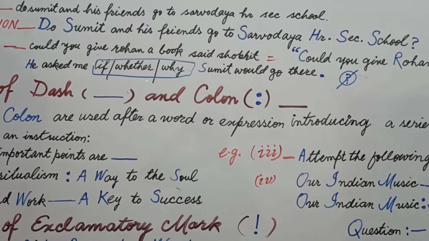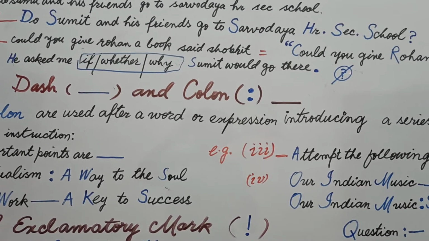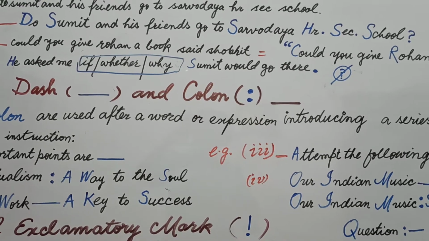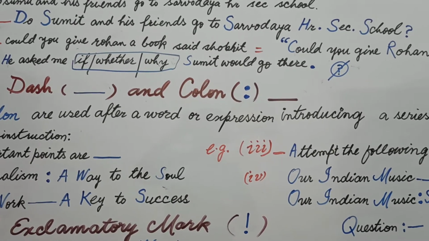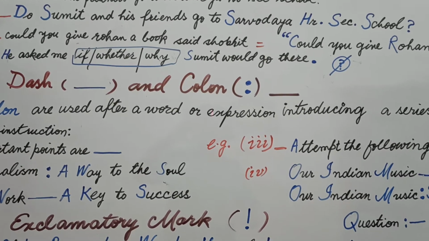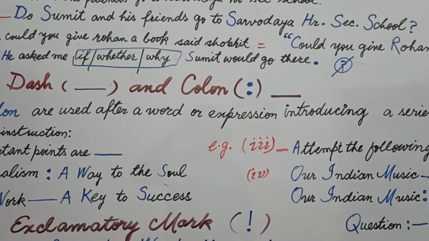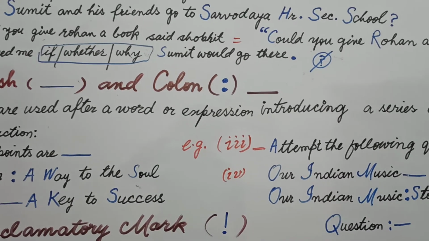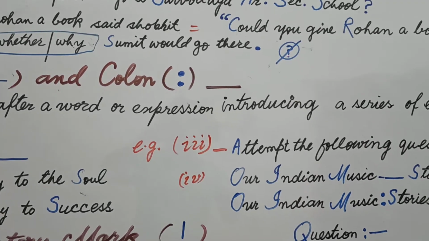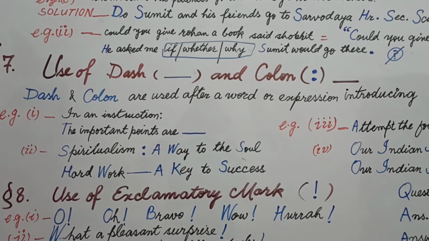Now students, after using asked, we don't use a question mark in the end, because the second part, which was in question form, in interrogative form, we change into assertive form. What is assertive form, students? When we use a helping verb after the subject, we use a full stop here, and we don't use a question mark here. It is a very important rule, don't forget it.